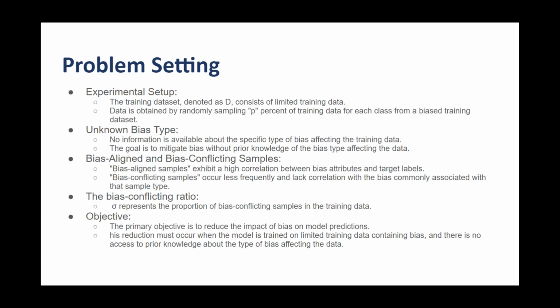We first of all define bias aligned samples as samples that exhibit a high correlation between bias attributes and target labels. Contrary to it, bias conflicting samples occur less frequently and lack correlation with the bias commonly associated with that sample type. Bias conflicting ratio represents the proportion of bias conflicting samples in the training data. The objective of the experiments is to reduce the impact of bias on model prediction, and this reduction must occur when the model is trained on limited training data containing bias and there is no access to prior knowledge about the type of bias affecting the data.